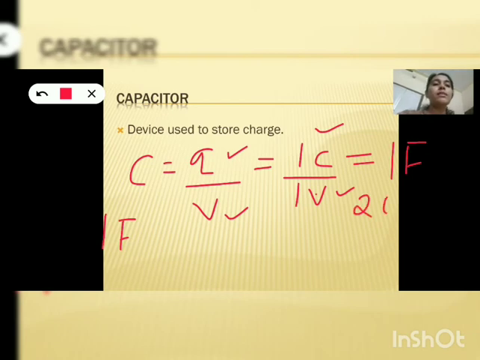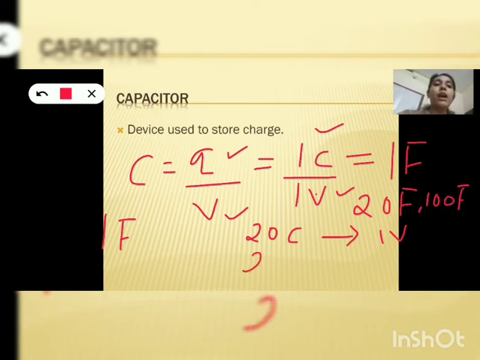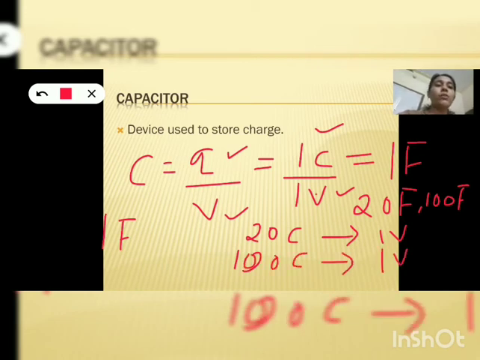Suppose the capacitance of a capacitor is 20 farad. What does it mean? It means 20 coulomb charge is stored for 1 volt potential. Suppose the capacitance of a capacitor is 100 farad. What does it mean? It means that 100 coulomb charge is stored for a potential of 1 volt.